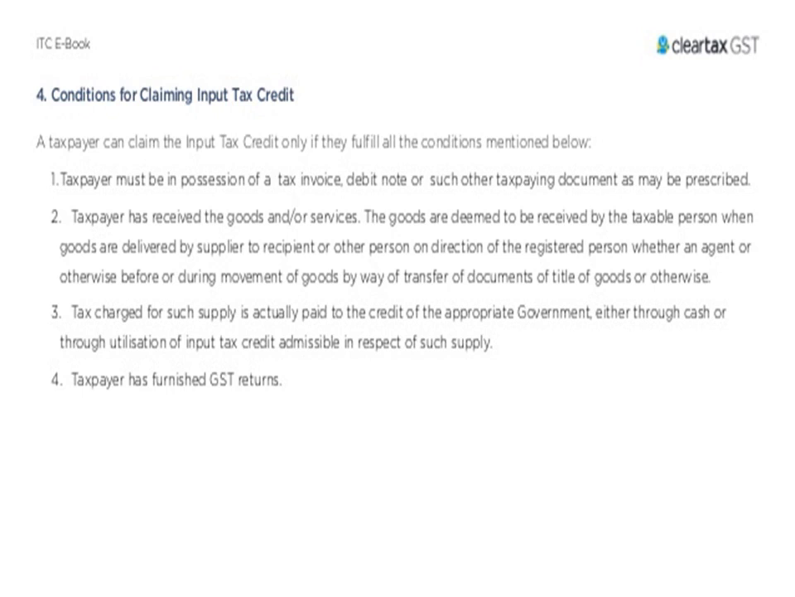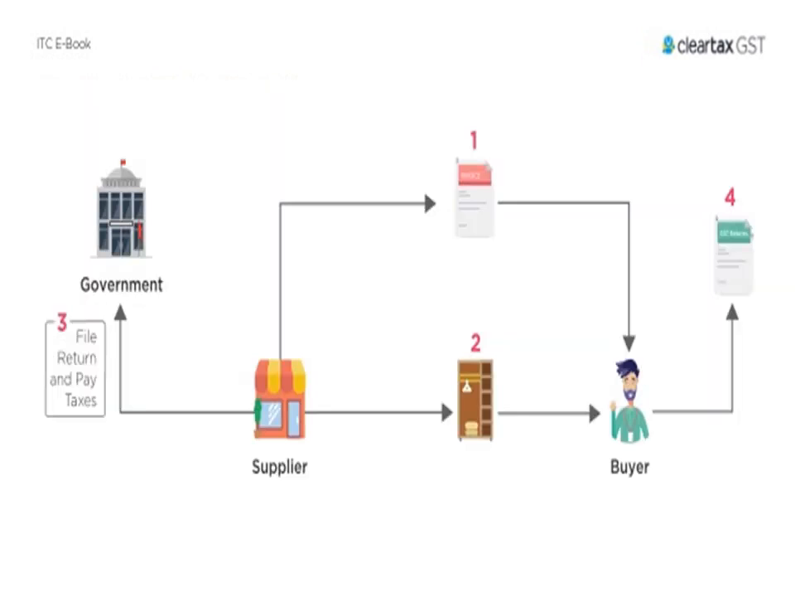But there are some items on which credit is not allowed. So we'll have that. So how it goes from the person to the buyer or to the supplier to the government.